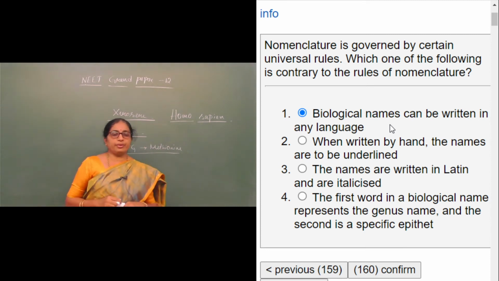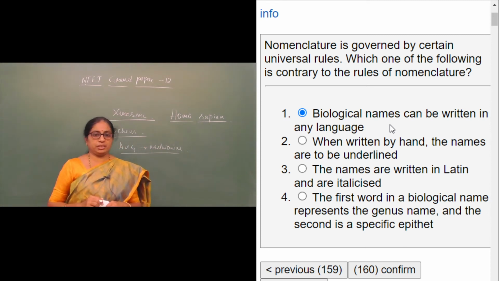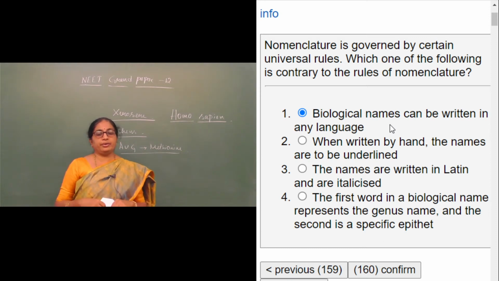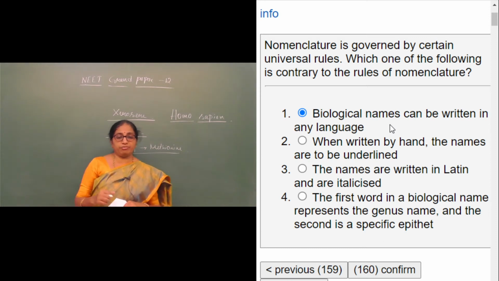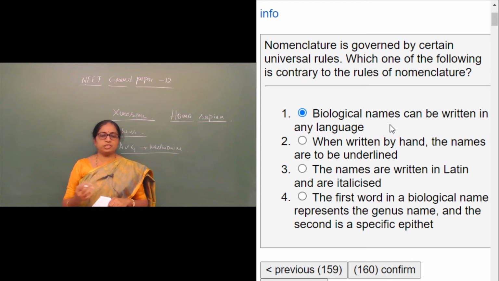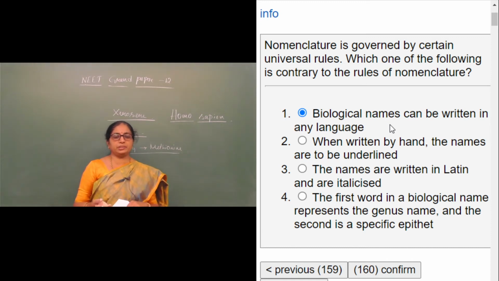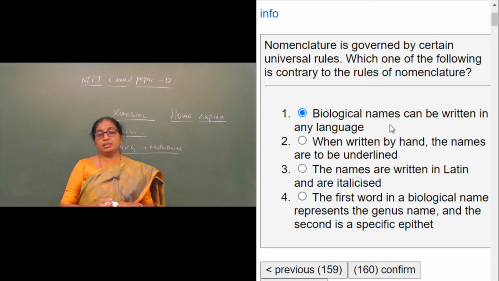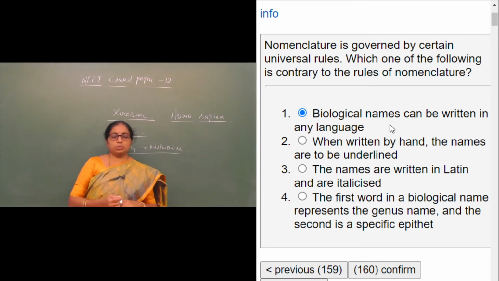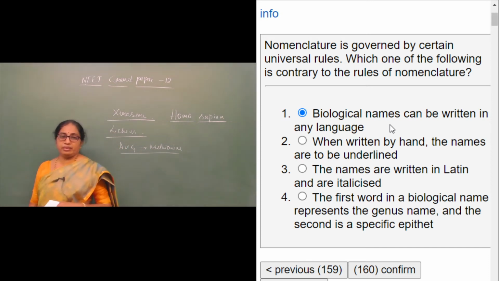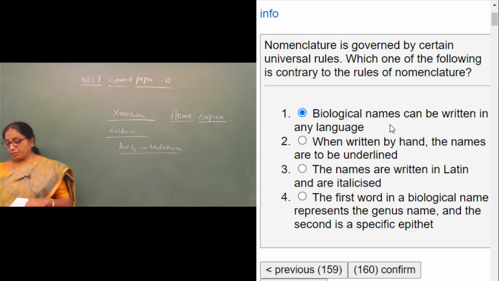The names are written in Latin and italicized. Yes, of course, they originate from the Latin language. The first word in a biological name represents the genus name, and the second is a specific epithet, which is also absolutely right. So something which is against the rules framed by the ICBN is that biological names can be written in any language. Therefore, option 1 is the right answer.